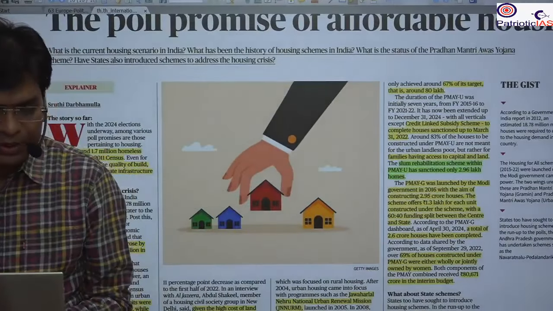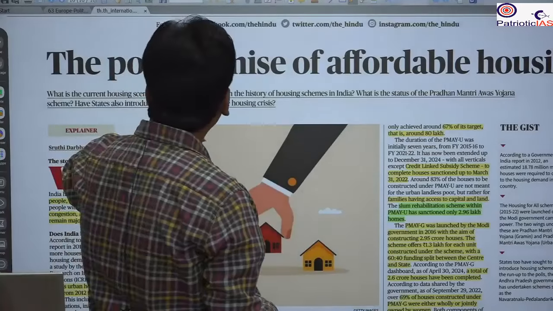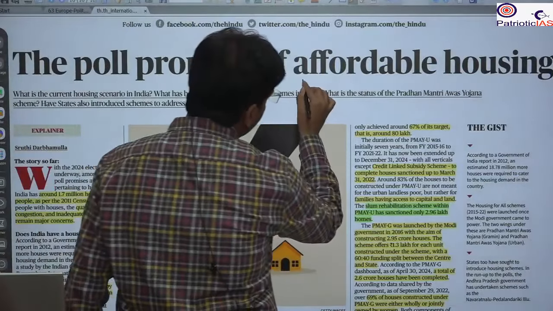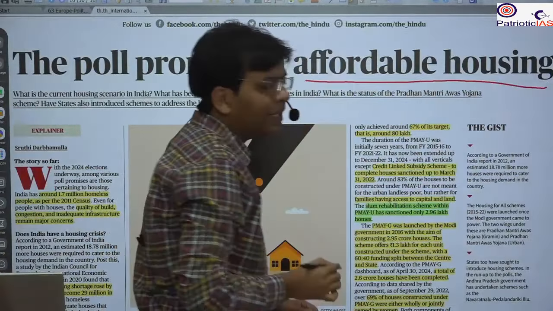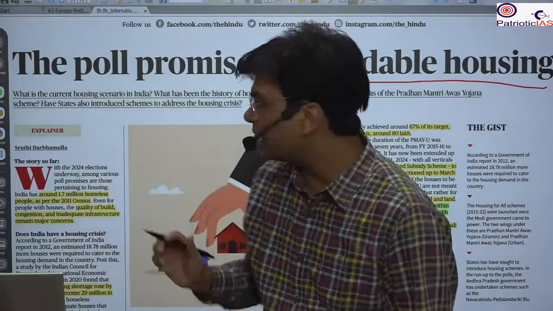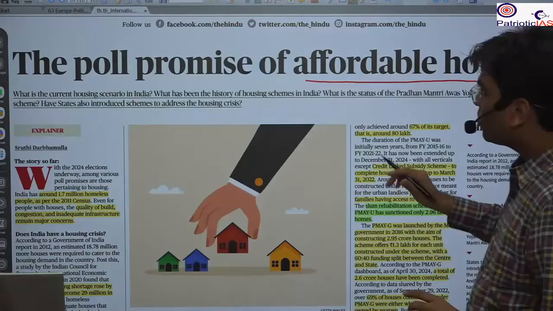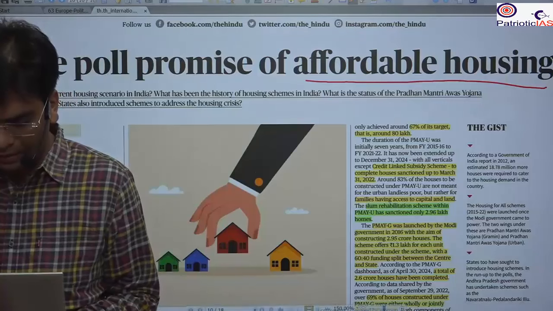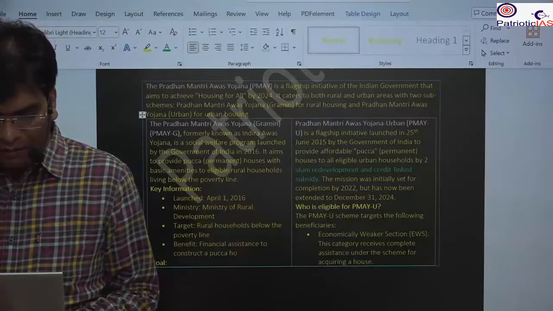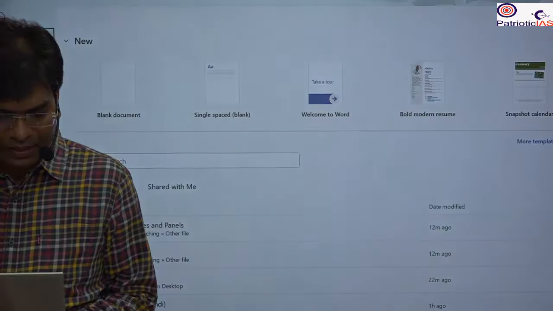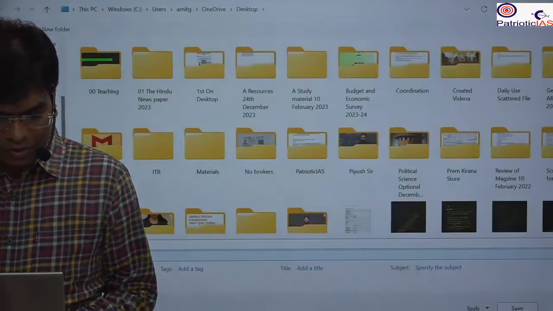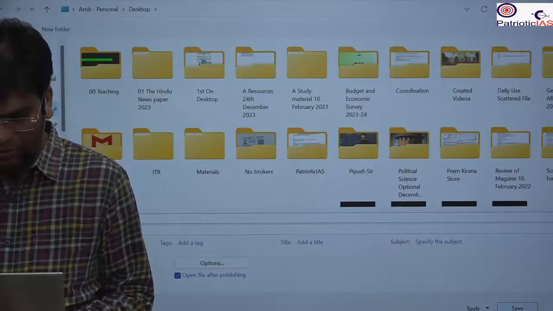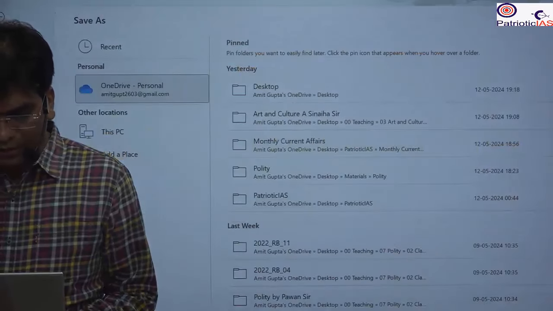The next news that we are going to take is from this text and the context. Here it is talking about the poll promise of affordable housing. Affordable housing has been part of the campaigning speeches of different leaders. If you go through the affordable housing promises, you will find that this started with the Indira Awas Yojana, way back in 1948. Okay, just give me one second so we can bring the exact information. Okay, so it started with the Indira Awas Yojana.